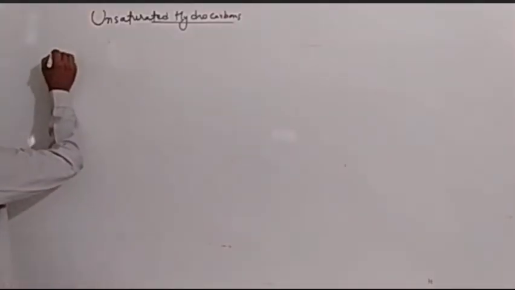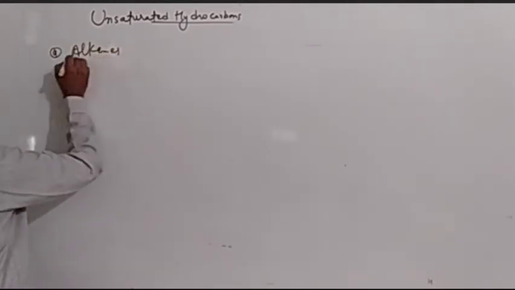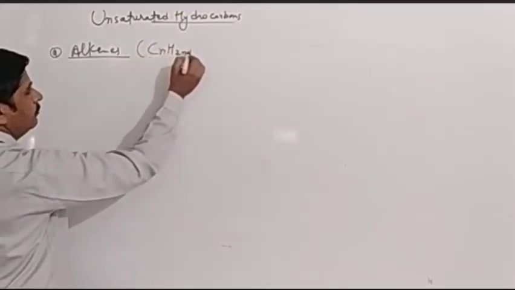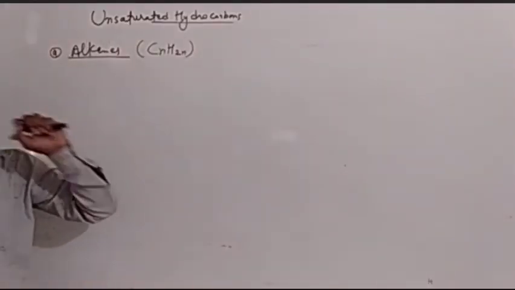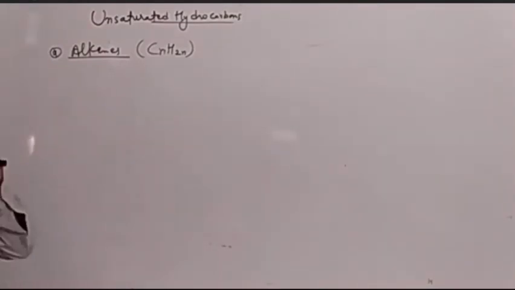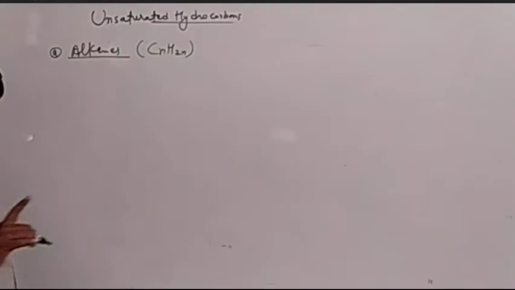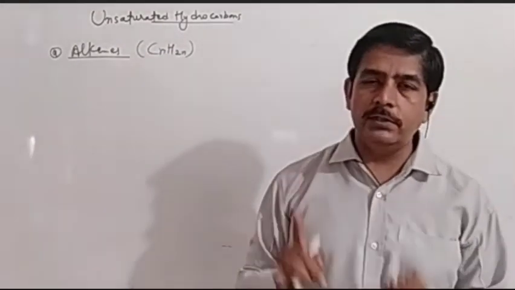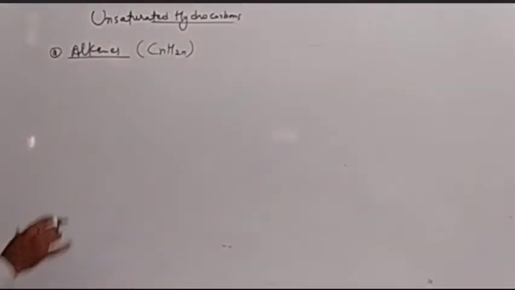First we can see alkene. If we are talking about alkenes, the common formula for alkene is CnH2n. That's it. This is the common formula. Using this formula, we can write the structure of alkene. Okay. Again, let's see some alkenes. Alkene starts with 2 carbons because there should be minimum 2 carbons to have a double bond between them. So the first example of alkene will be of 2 carbons.